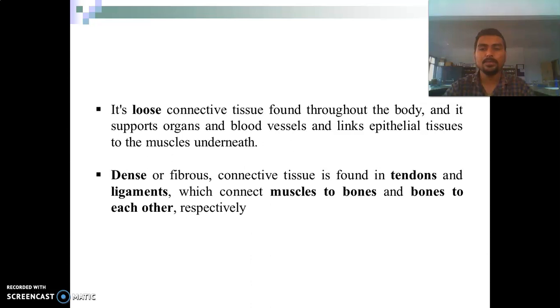It also has two types. Firstly, loose connective tissue, which is found throughout the body and supports the organs and blood vessels and links epithelial cells to the muscle underneath. And second is dense connective tissue, which is found in tendons and ligaments. Tendons connect the muscle to bones, and ligaments connect bones to bones.